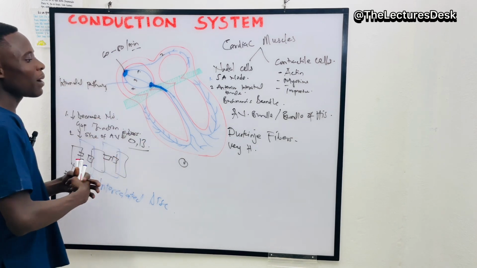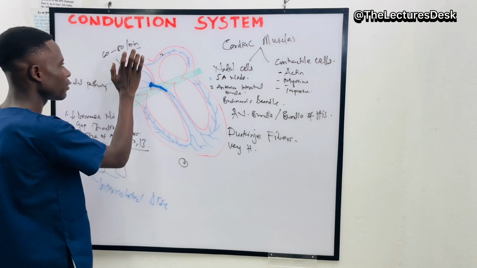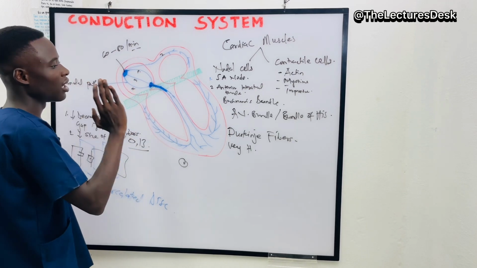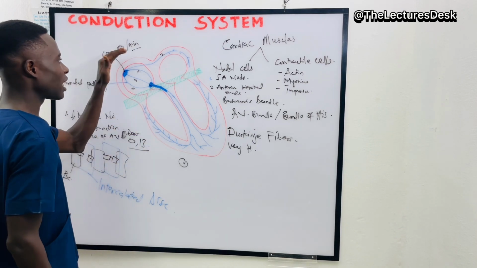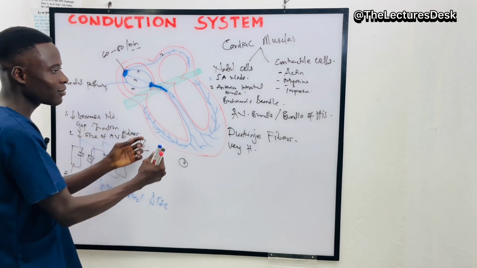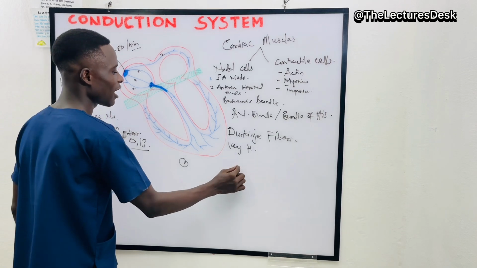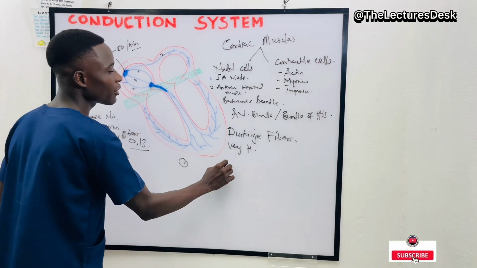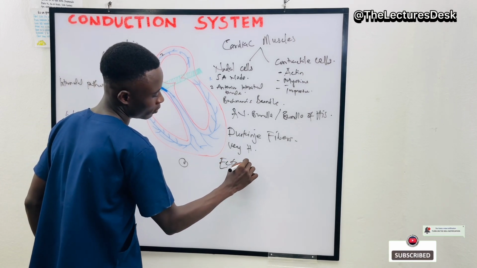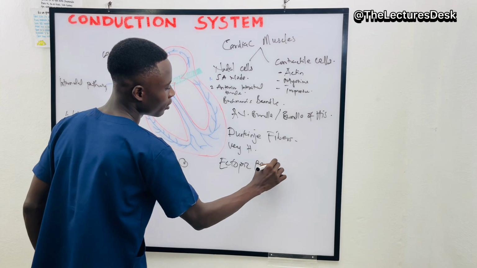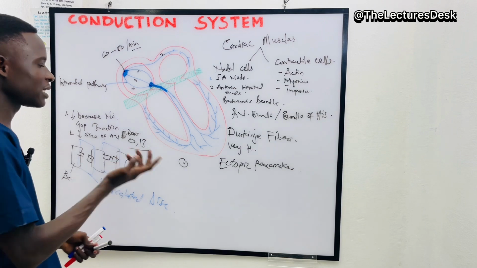Now, any part of the heart, or any cell in here apart from the SA node, that generates electrical impulse more than that of the SA node becomes the pacemaker. And in this condition, we call that pacemaker the ectopic pacemaker. And this ectopic pacemaker happens in certain conditions.